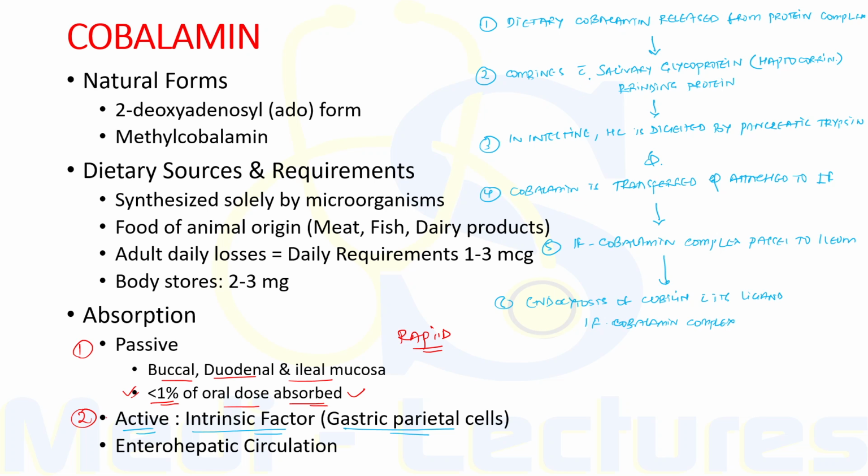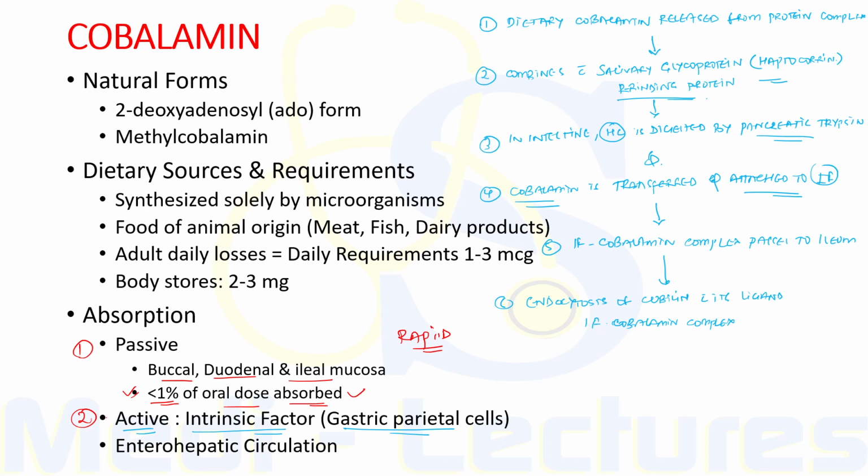Firstly, dietary cobalamin is released from protein complexes by enzymes in the stomach, duodenum and jejunum. Then this cobalamin combines rapidly with a salivary glycoprotein known as R binding protein. This is a family of cobalamin binding proteins known as haptocorrins. Now when this complex passes into the intestine, it is digested by pancreatic trypsin. So this haptocorrin is digested by pancreatic trypsin and the cobalamin is transferred and attached to the intrinsic factor, which is released from gastric parietal cells.